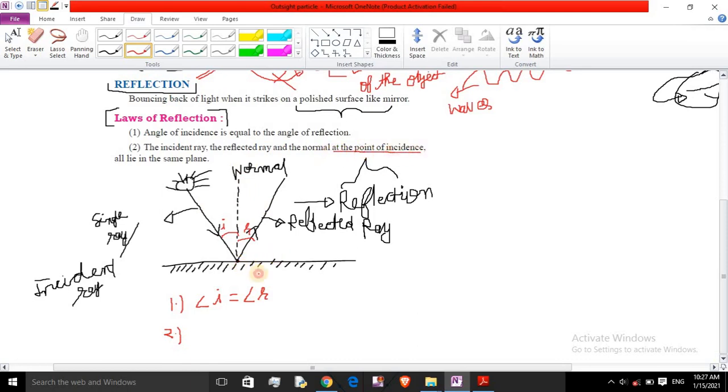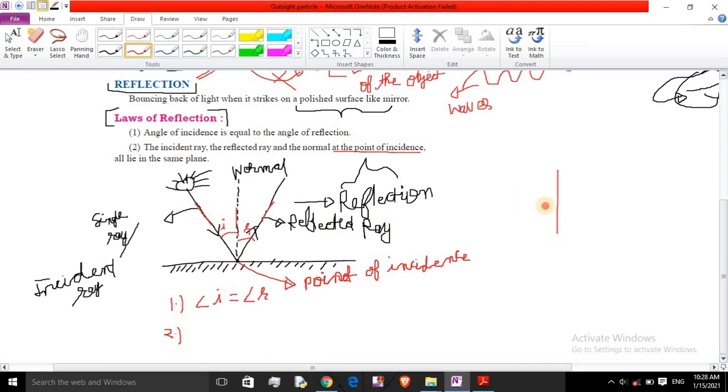This is our point of incidence, where light falls on the mirror. The incident ray, the normal and the reflected ray all lie in the same plane.